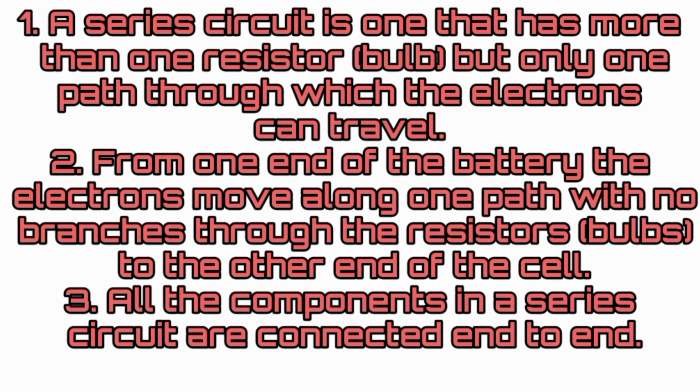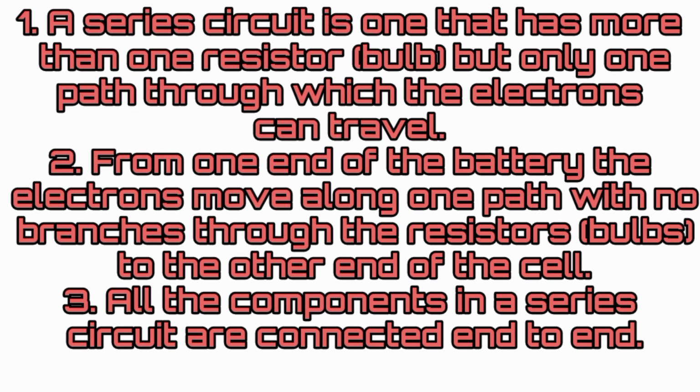Series circuit. A series circuit is one that has more than one resistor, that is bulb, but only one path through which the electrons can travel. From one end of the battery, the electrons move along one path with no branches through the resistors, that is bulbs, to the other end of the cell.